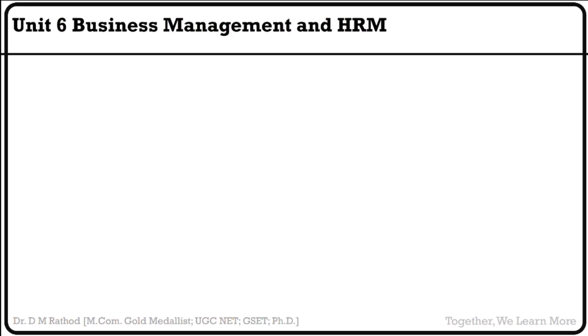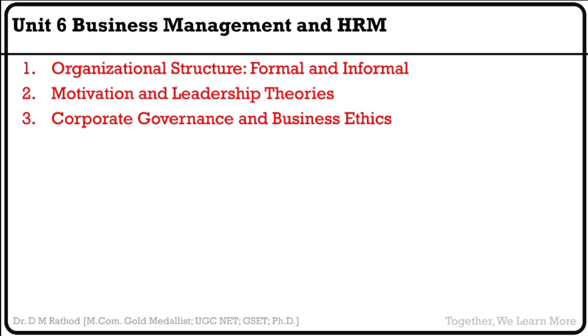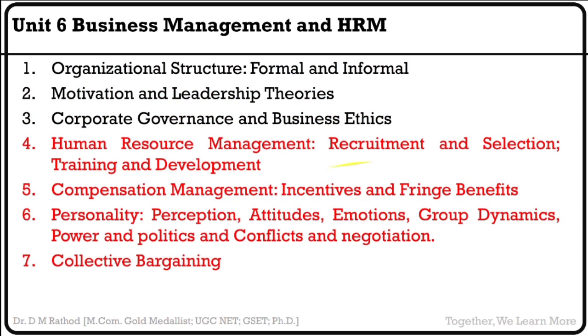Now come to business management and HRM. In business management, you have to focus on formal and informal organizational structure, motivation and leadership theories, corporate governance and business ethics. From HRM, we have recruitment and selection, training and development, compensation management, incentives and fringe benefits. The most important here is monetary and non-monetary incentives. Personality, in that we have perception, attitudes, emotion, group dynamics, power and politics, conflicts and negotiation, and collective bargaining. So this is from business management and HRM.